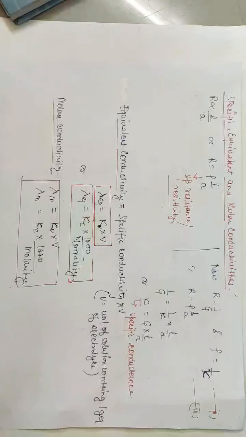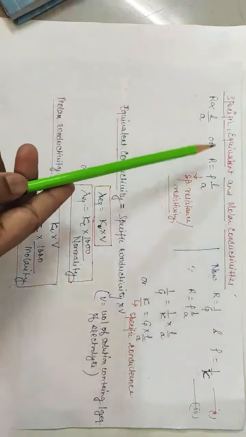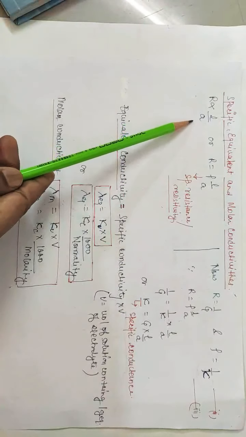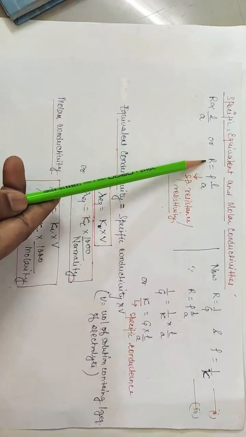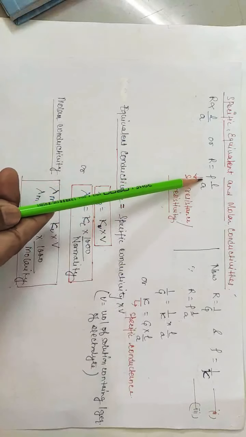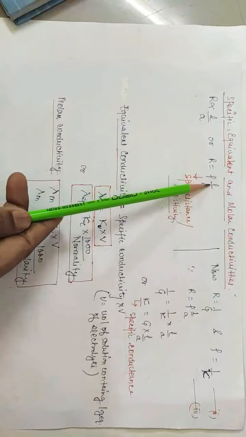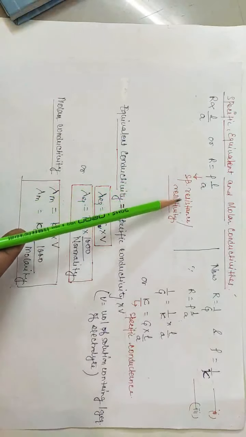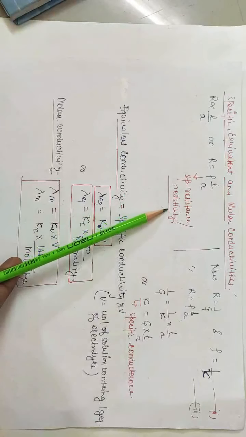Now let's see what the specific, equivalent and molar conductivities are. It is observed that the resistance of a conductor is directly proportional to length of the conductor and inversely proportional to area of cross section. So R is equal to a constant times L by A. This constant is known as rho, which is known as specific resistance or resistivity.